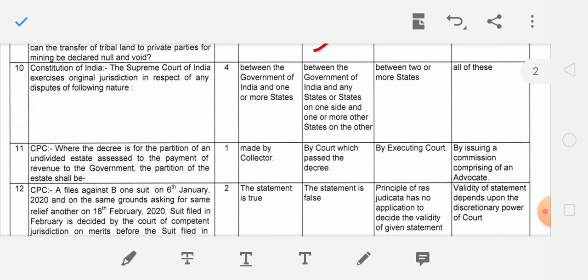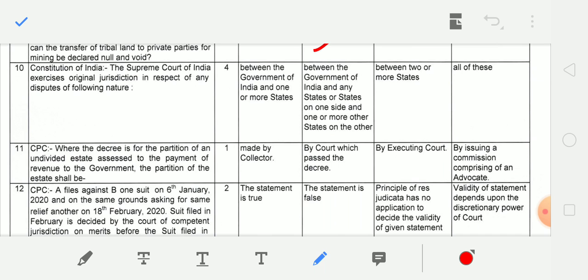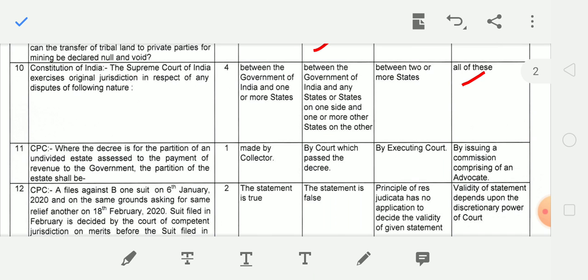10th question. Constitution of India, Supreme Court of India exercise original jurisdiction in respect of any dispute of following nature? And correct answer is all of these. When the dispute is between government and one or more state, or between the government of India and any state, or state on one side and one or more state on the other side, and between two or more state. So all of these will be the correct answer.